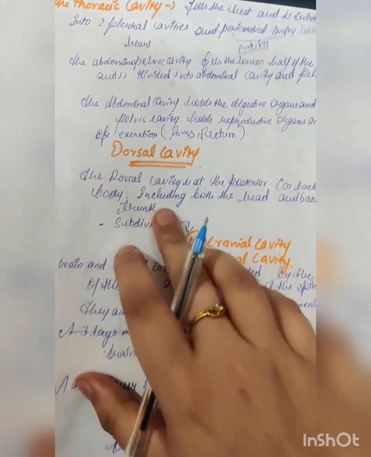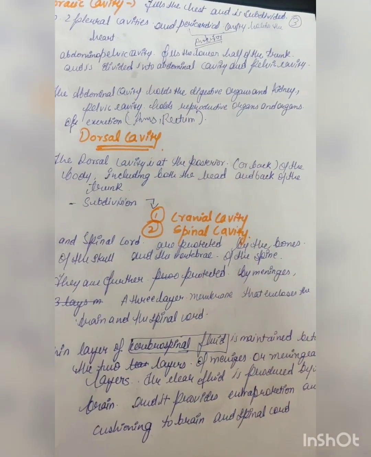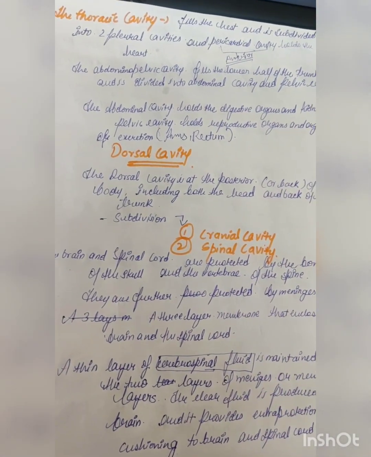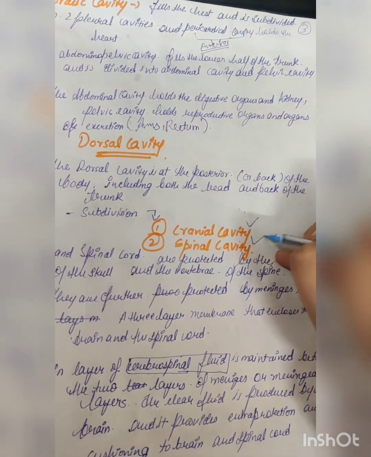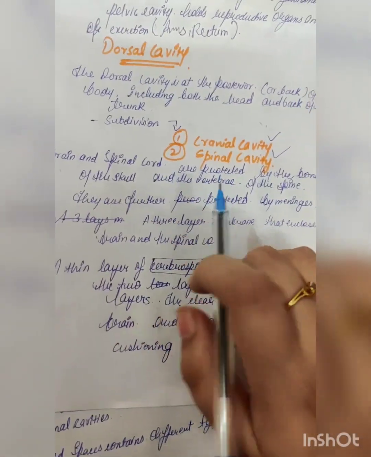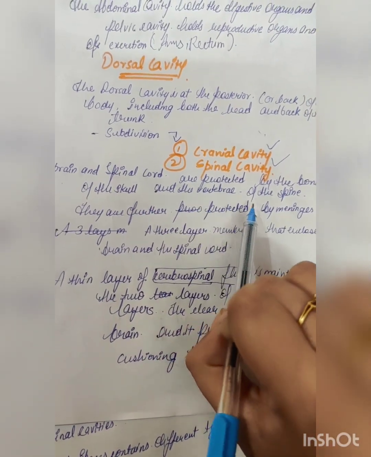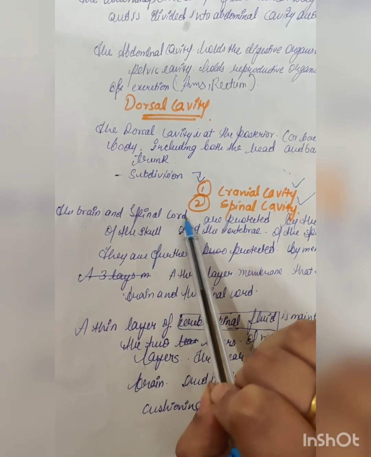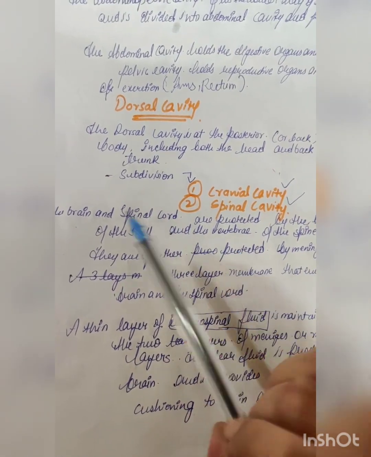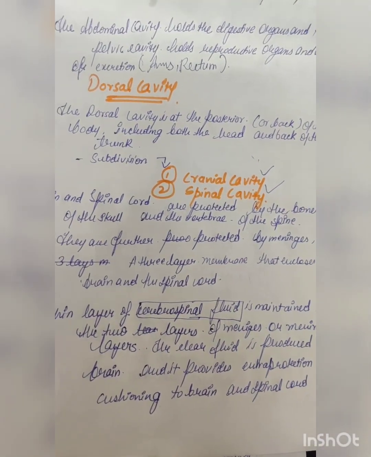Dorsal cavity. The dorsal cavity is at the posterior or back of the body. As I already told, it is composed of the brain and spinal cord, in the head and back of the trunk, with subdivisions that are the cranial cavity and spinal cavity. So the brain and the spinal cord are protected by the bones of the skull and the vertebrae of the spine. So brain जो है वो protected है skull से, जो हमारी स्पाइनल कॉर्ड है वो वर्टिब्रे से प्रोटेक्टेड है. They are further protected by meninges. आगे चलेंगे तो मेनिंजेस से प्रोटेक्टेड है.